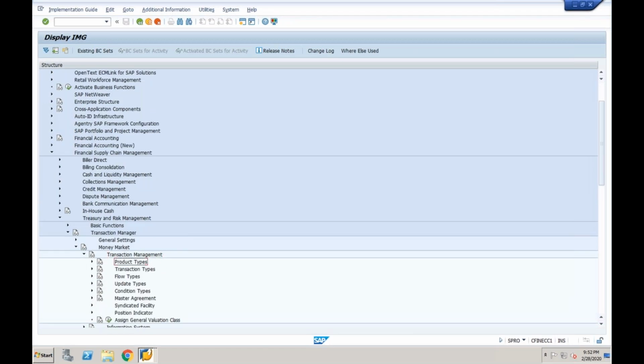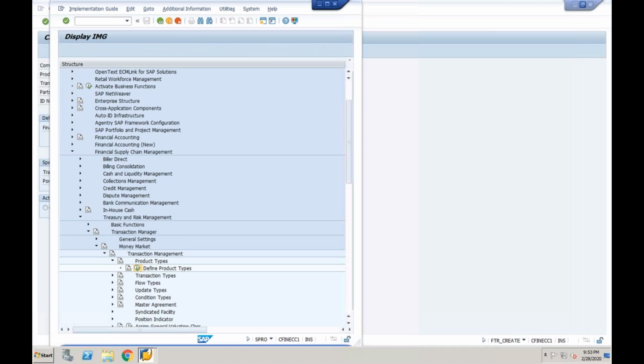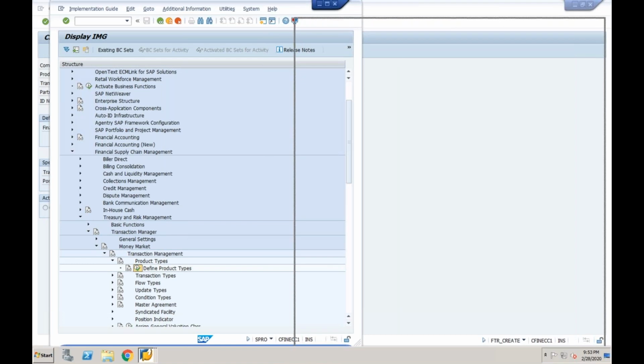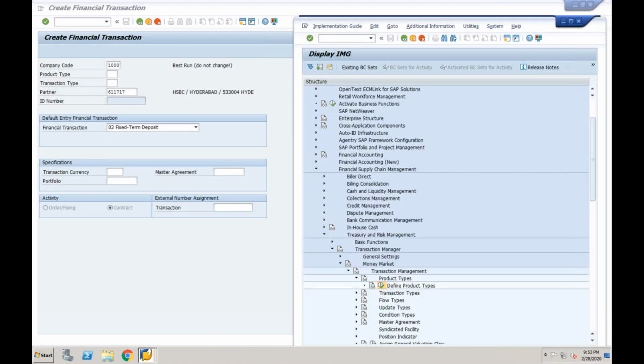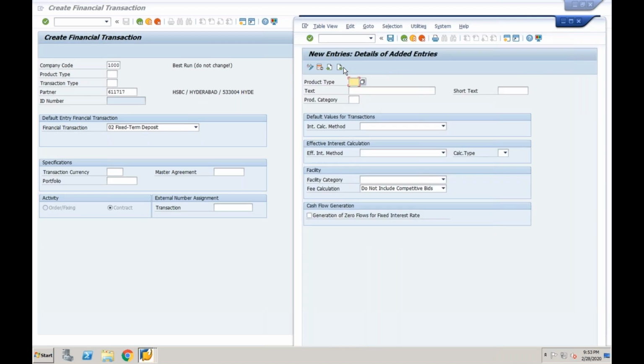Transaction manager, product type. What is the product type? In our example, fixed term deposit is the product type. Open it, define your own product type. Take two screens, one for the end user and another for configuration. Define product type. Now go to new entries. Don't take system delivered products in any circumstance. I don't recommend that.